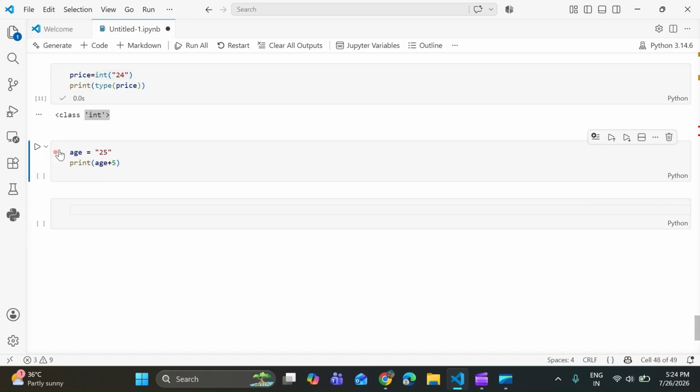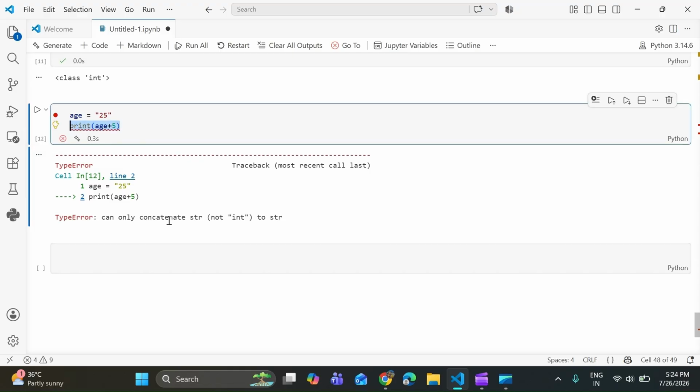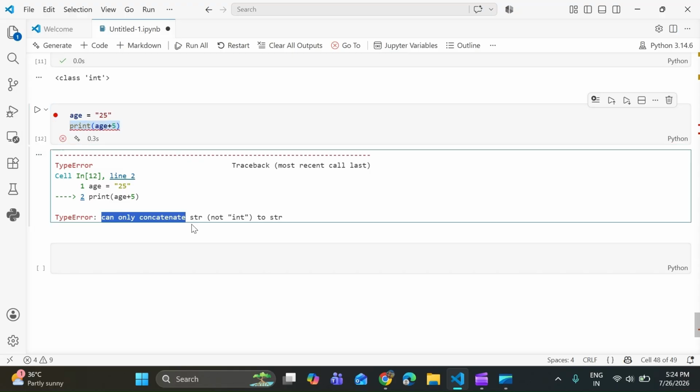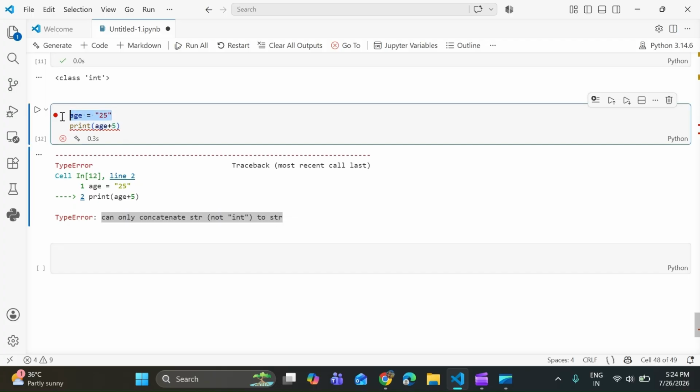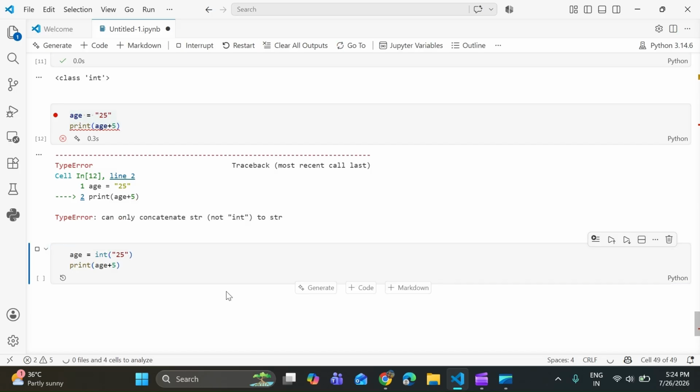This will generate an error. Here you can see, it says can only concatenate string. We just need to change age into an integer. Then our problem will be solved. Got it? Now it works perfectly.